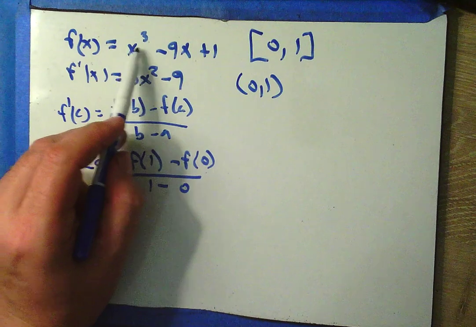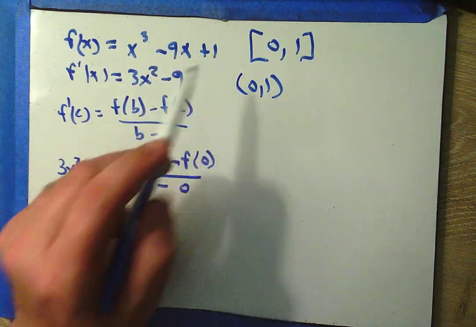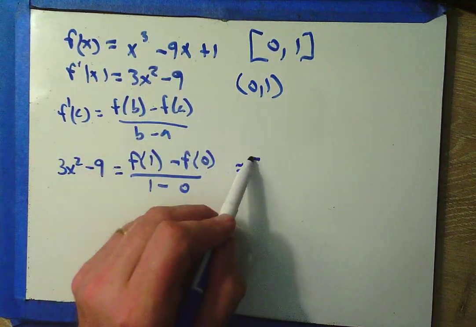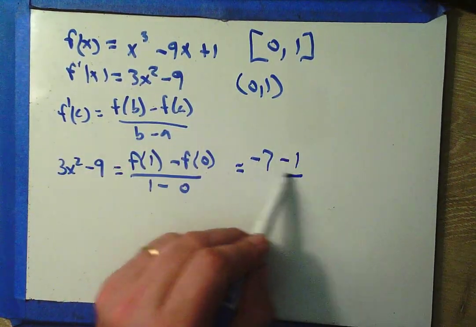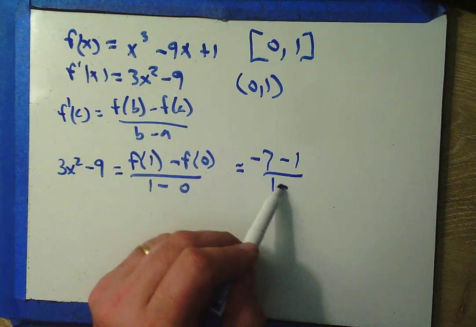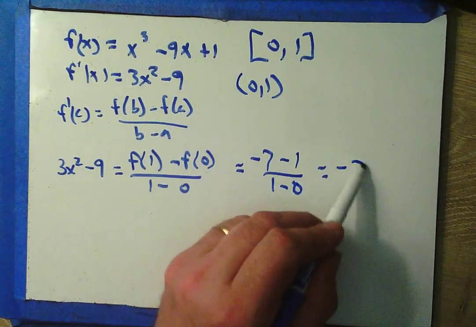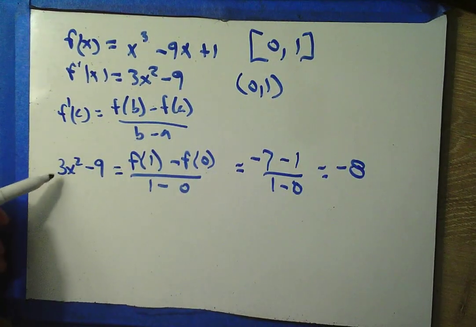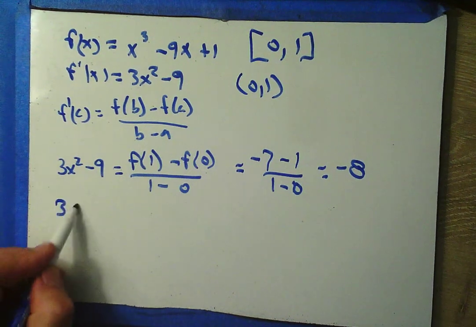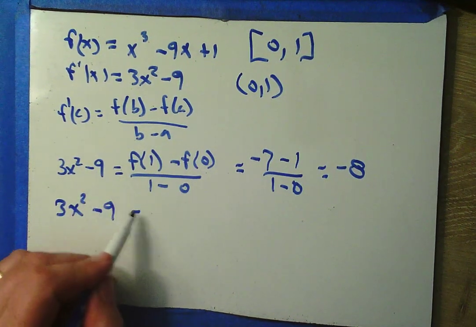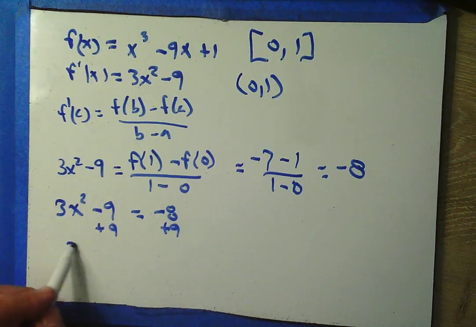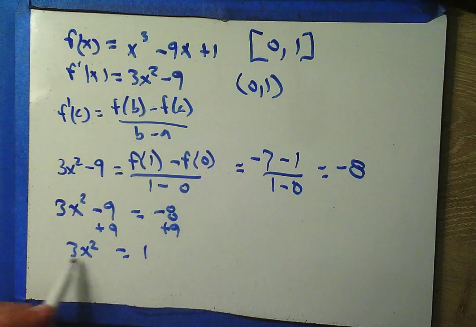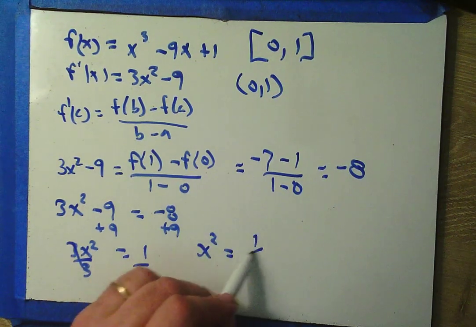Well, f of 1 is 1 minus 9 is negative 8 plus 1 is negative 7. And f of 0 is 1, over 1 minus 0. So we get negative 8. All right, so we want to solve this equation. 3x squared minus 9 equals negative 8. We'll add 9 to both sides. We get 3x squared equals 1. We'll divide by 3. We get x squared equals 1/3.